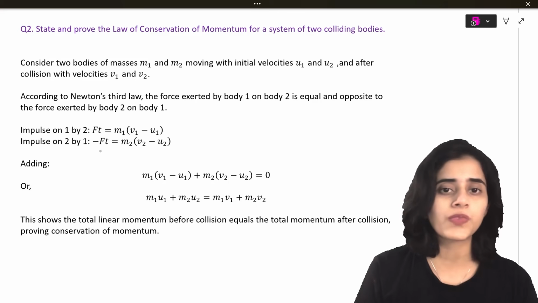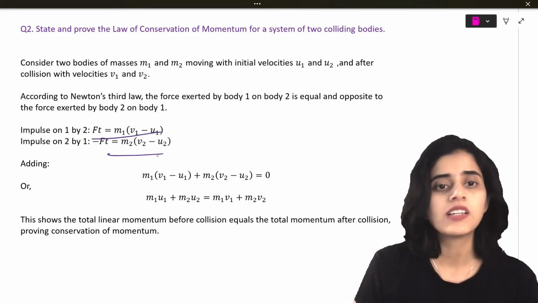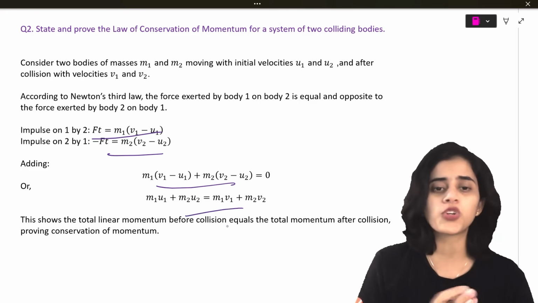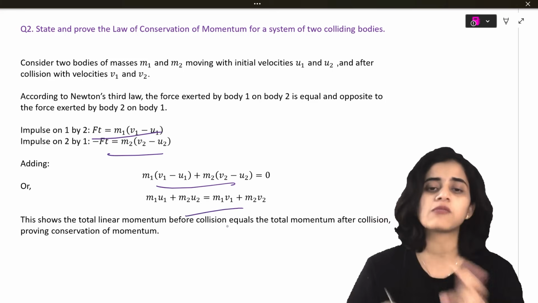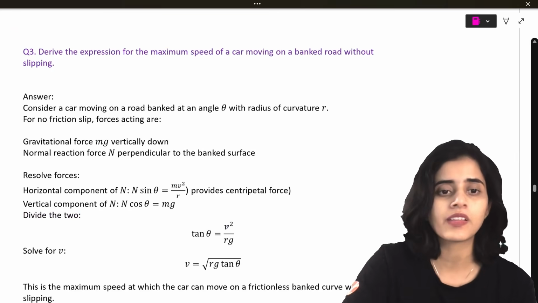So what do we do? We'll take the impulse on first momentum, Ft is m1 (v1 minus u1). Second one is m2 (v2 minus u2). And then you multiply. You show that initial momentum of m1 and m2 is the same as the final momentum of m1 and m2. Okay?